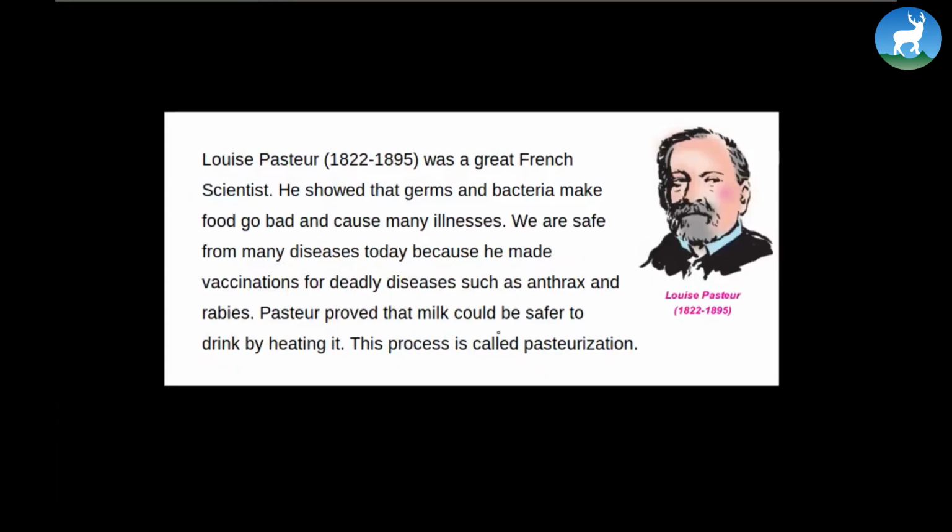Now Louis Pasteur, 1822 to 1895, observe his picture as well, was a great French scientist. He showed that germs and bacteria make food go bad and cause many illnesses. We are safe from many diseases today because he made vaccinations for deadly diseases such as anthrax and rabies. Pasteur proved that milk could be safer to drink by heating it. This process is called pasteurization.